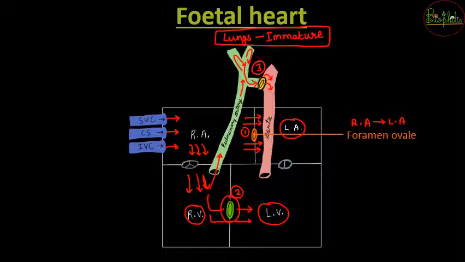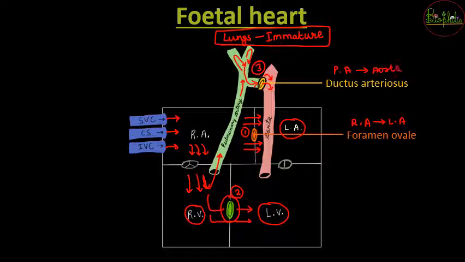So fetal heart, when it gets matured enough, this foramen ovale is going to get closed. So when it gets closed, it is going to be called by another name. But now let's see about the next opening, that is called as ductus arteriosus. Ductus arteriosus होता है between the pulmonary artery and the aorta.